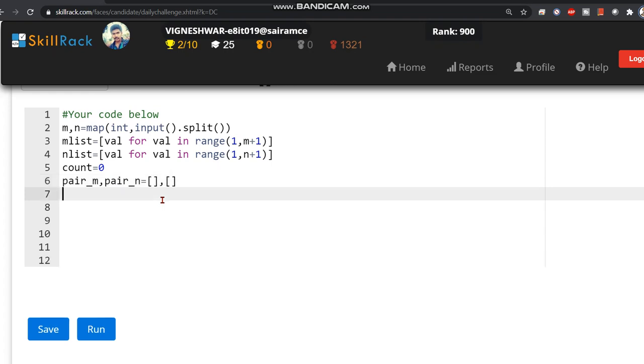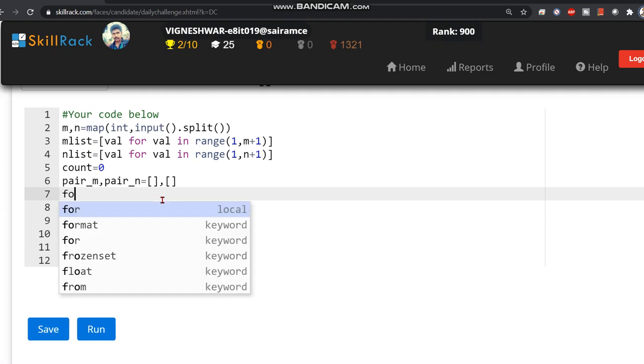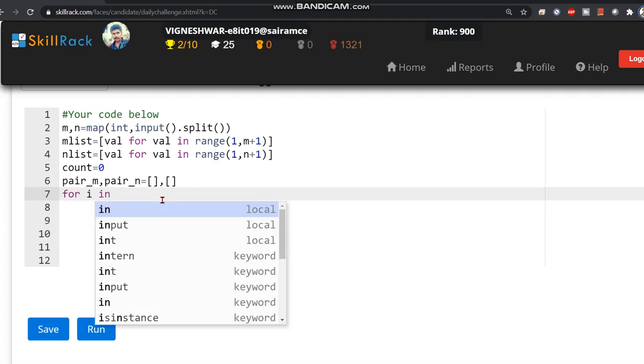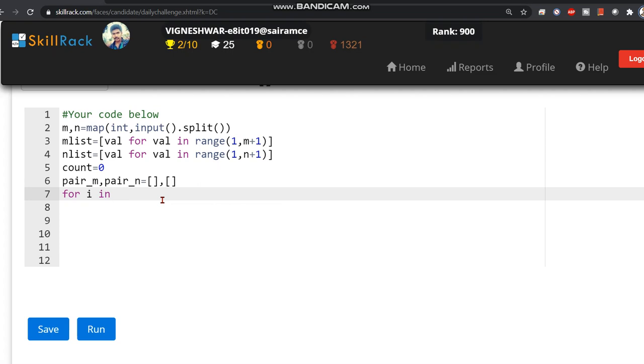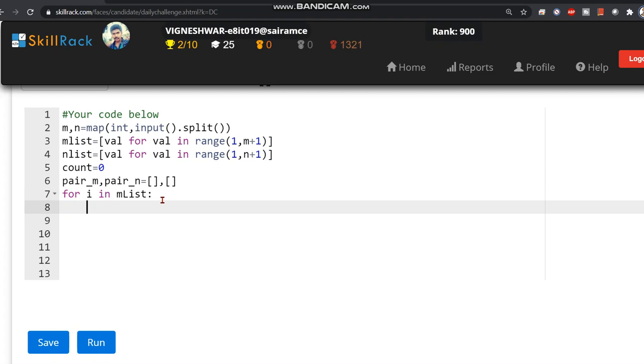Now we are going to have two for loops. So this is going to be a brute force approach. If you find any more optimal code than this, please comment down below so that everyone can know.